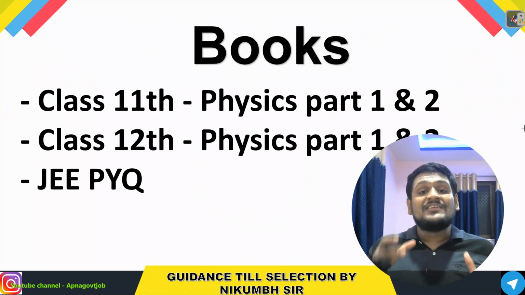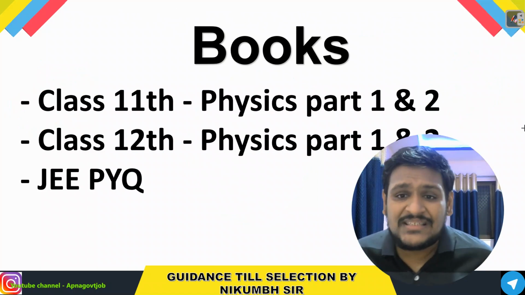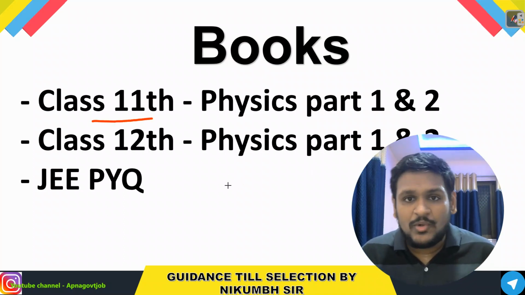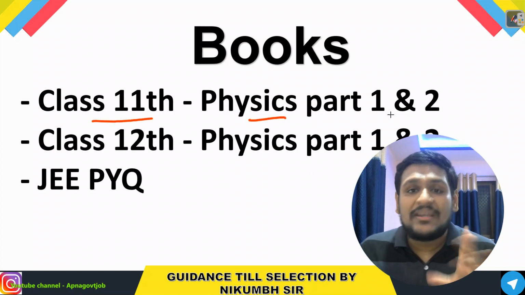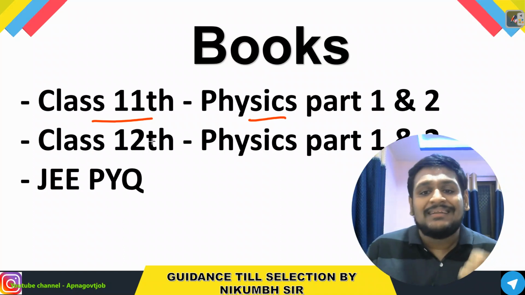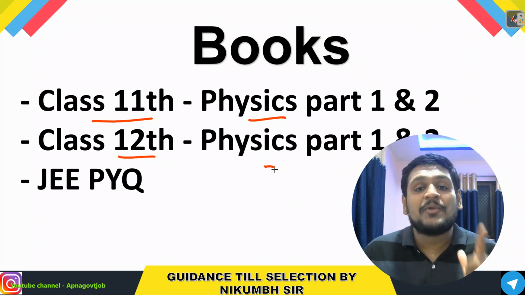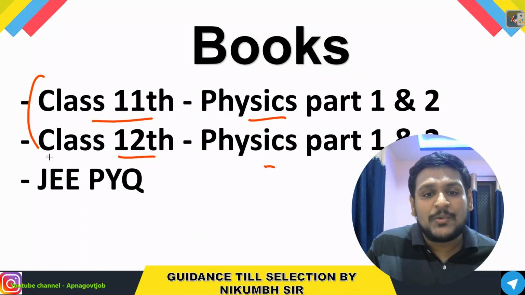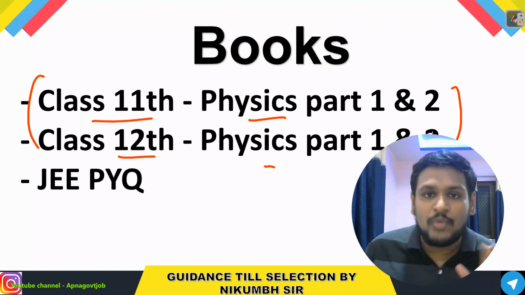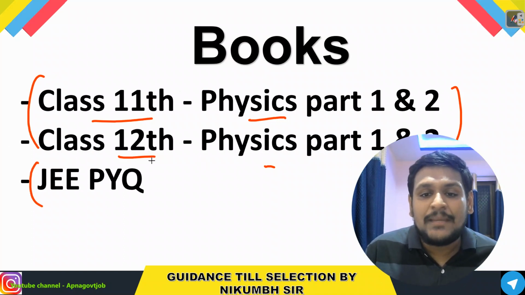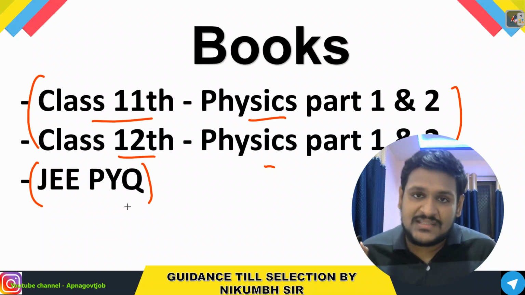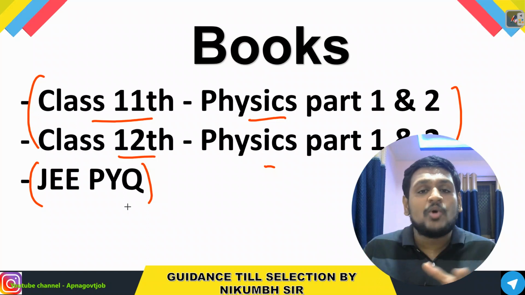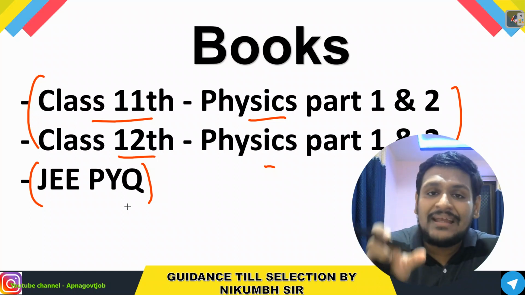Now, from which resources will you study? Let's discuss that quickly. The first reference is your class 11th NCERT, physics part 1 and physics part 2, both books are required. Then the class 12th books are required, physics part 1 and physics part 2. So a total of 4 books are required. Along with that you will practice the questions in your NCERT books, and some JEE previous year questions you also need to practice. These are important, not all, I am telling some questions. So these are the overall resources you will use for your ATC physics subject.